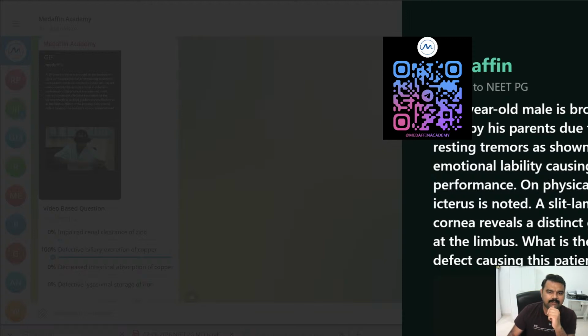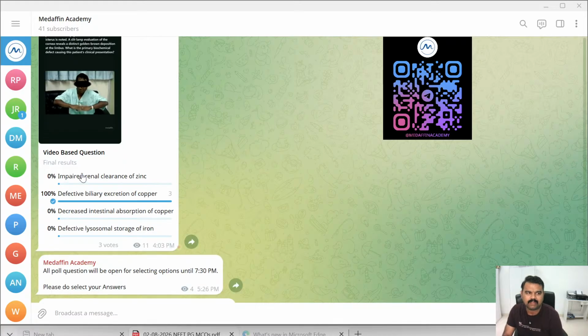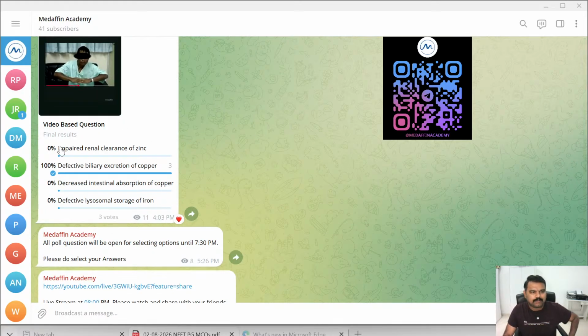On physical examination, mild icterus is noted. A slit lamp evaluation of the cornea reveals distinct golden brown depositions at the limbus. What is the primary biomedical defect causing this patient's clinical presentation? Okay, we have four options: impaired renal clearance of zinc, defective biliary excretion of copper, decreased intestinal absorption of copper, defective lysosomal storage of iron.